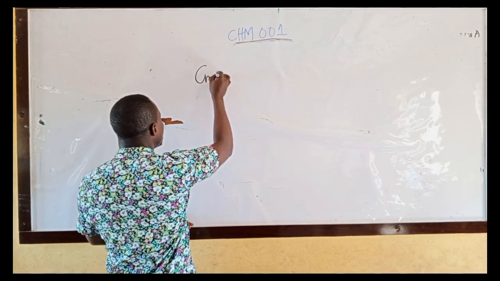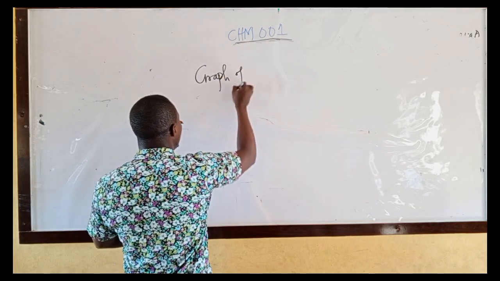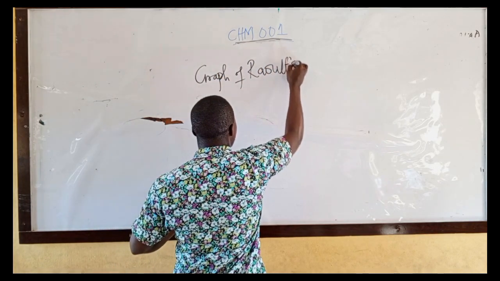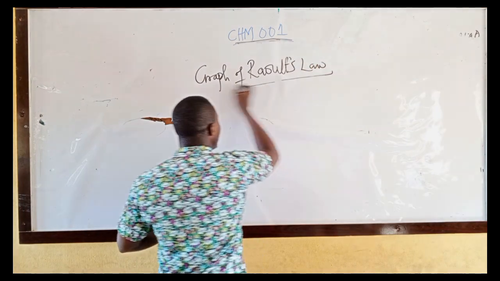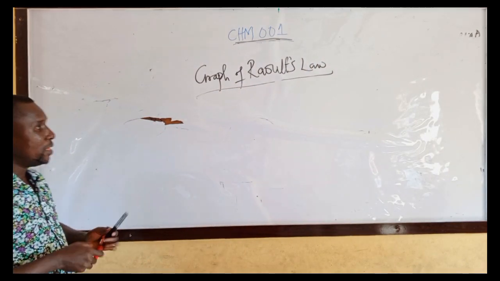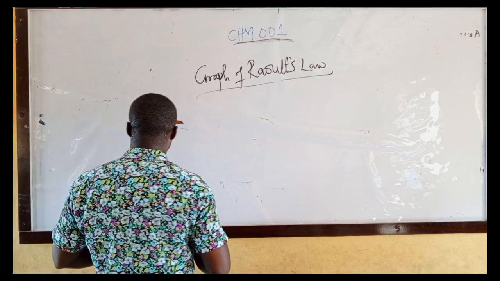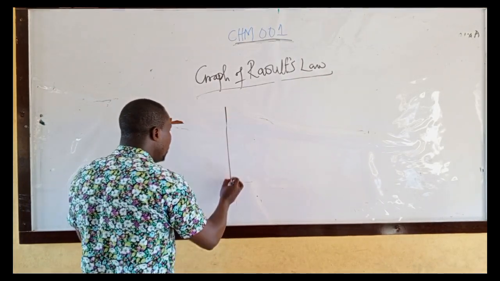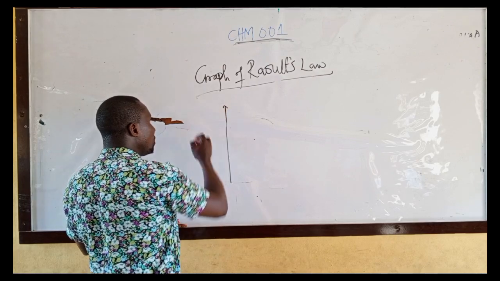Graph of Raoult law. Okay, let's look at two liquids. Where you have the first liquid here.